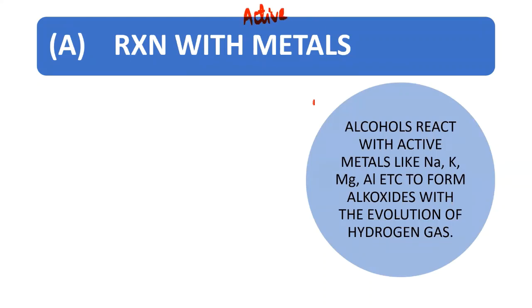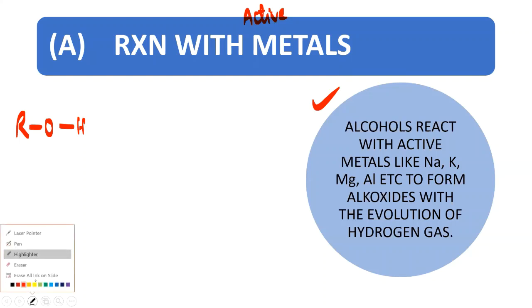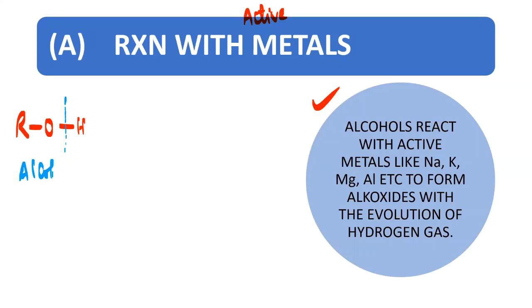Let us read this statement first. Alcohols react with active metals like sodium, potassium, magnesium, aluminium to form alkoxides with the evolution of hydrogen gas. That means the alcohol will react with the active metals. So let's take one alcohol, and remember always that you are breaking the OH bond here. This thing should be taken into consideration. So this is our alcohol.